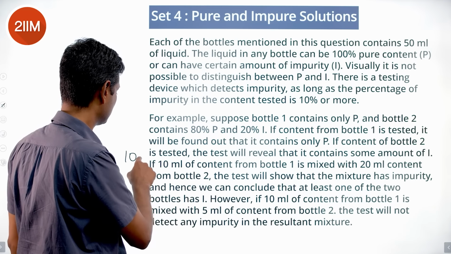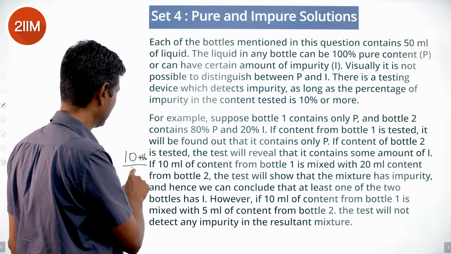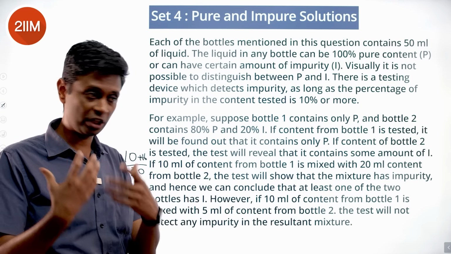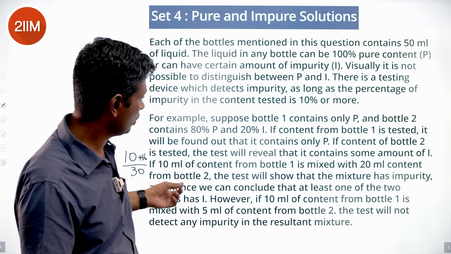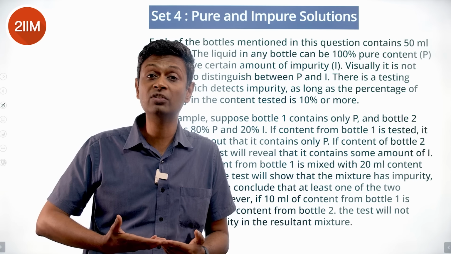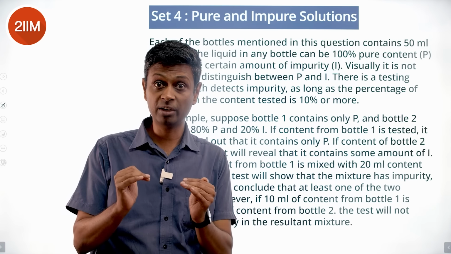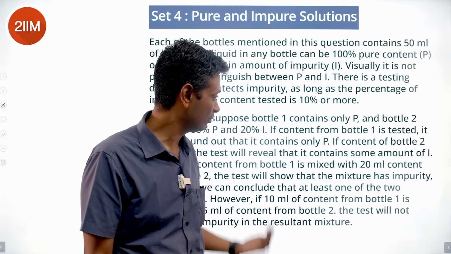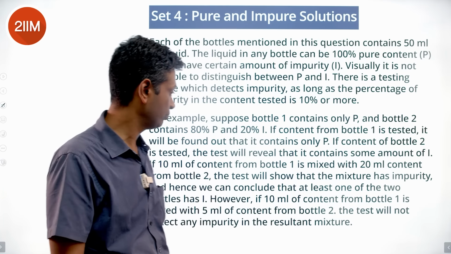So 10 plus 16 by 30 will be the purity content. The test will show that the mixture has impurity. The mixture impurity level is more than 10%: 30 ml total, 4 ml impurity.